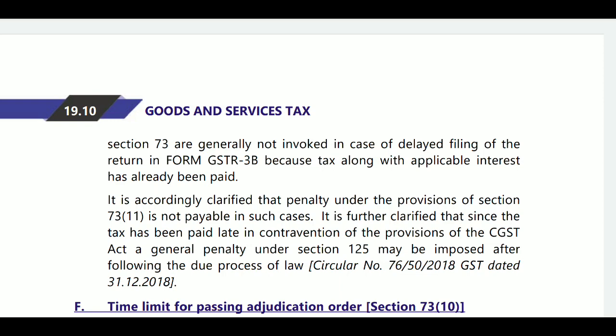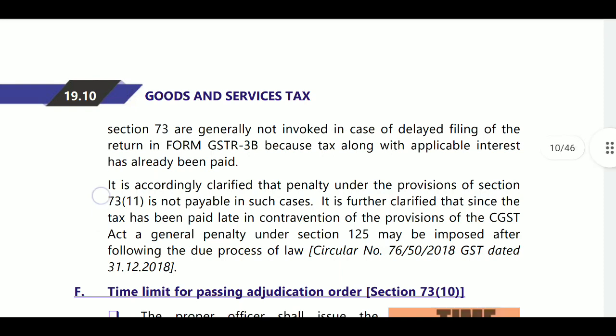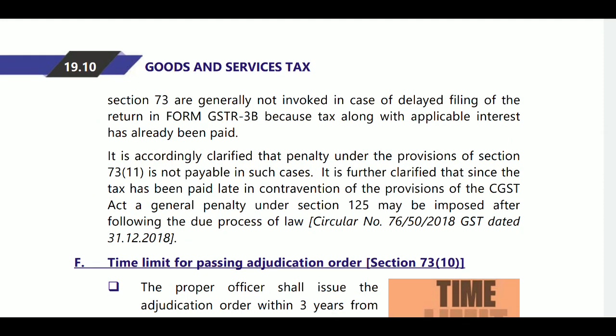So whenever you are filing GSTR 3B late, you are filing along with interest. So no issue, the section 73 penalty will not arise. It is accordingly clarified that penalty under the provisions of section 73(11) is not payable in such cases.